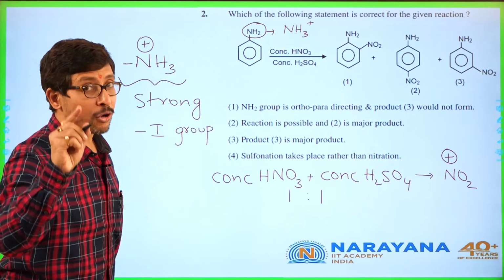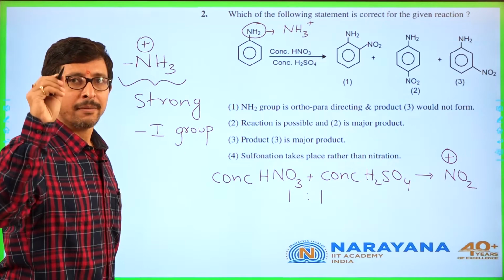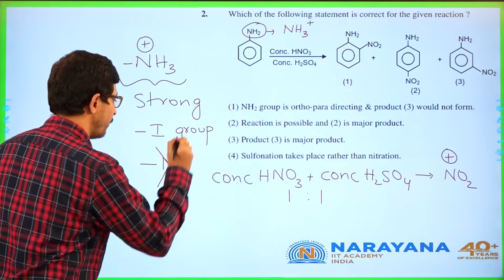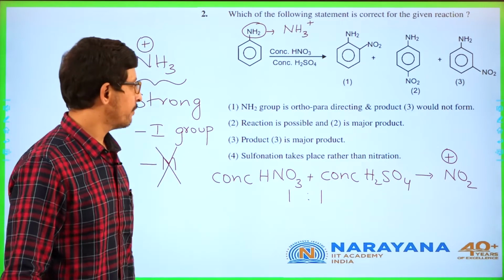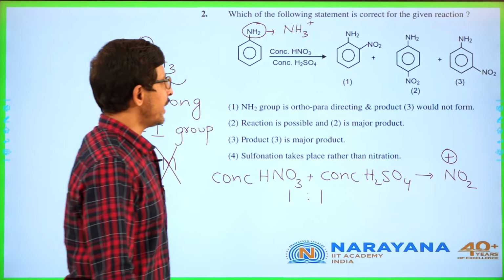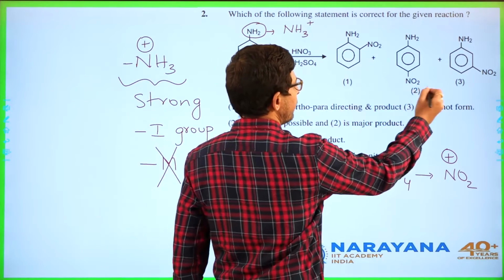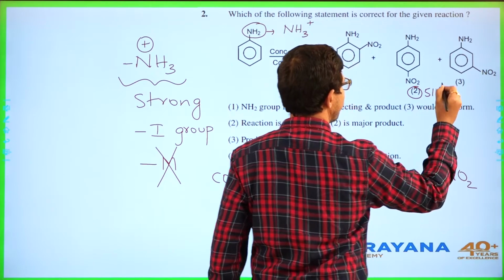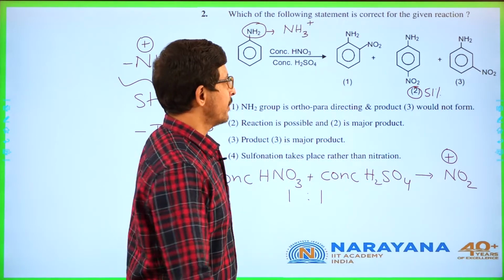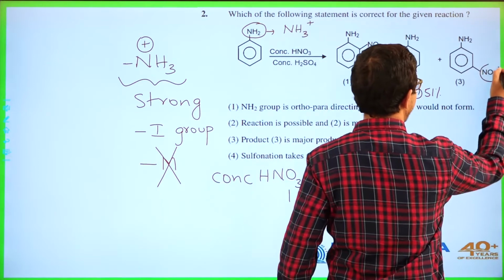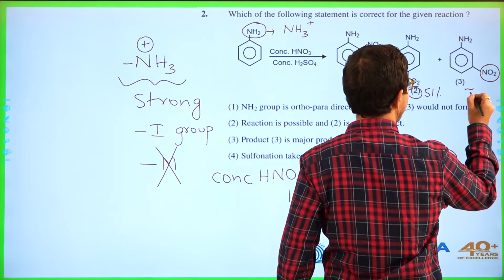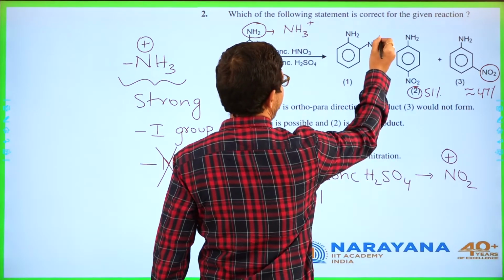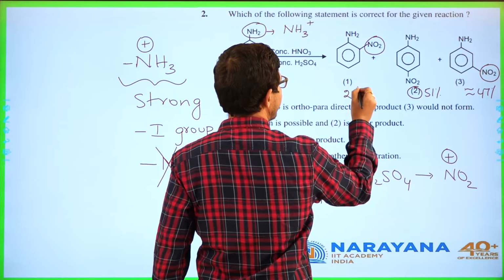Remember, it will not show minus M. So minus M is not possible for NH3 plus. Now, the highest is the para position, which is around 51%, and next comes meta, around 47%, and at ortho it is 2%.